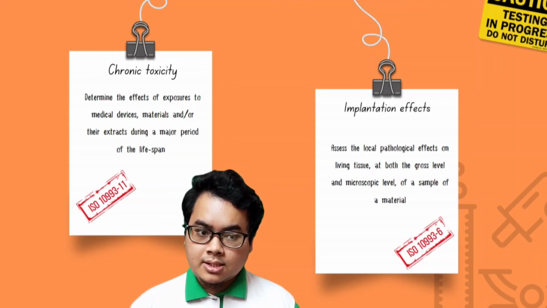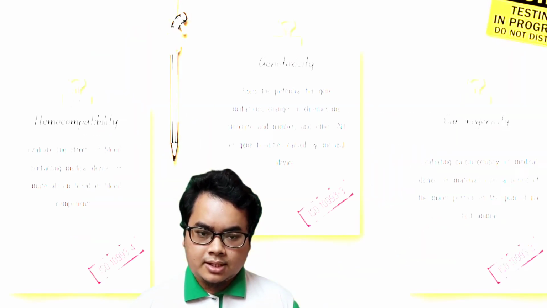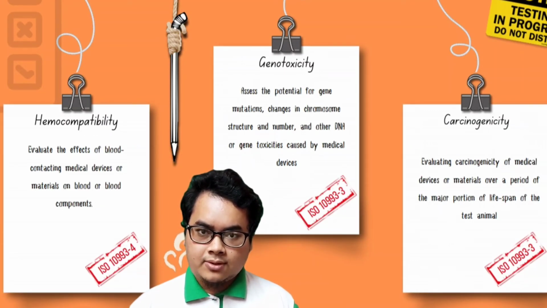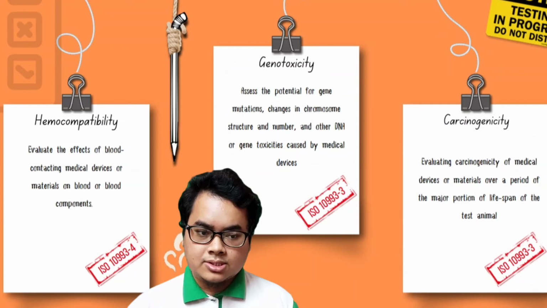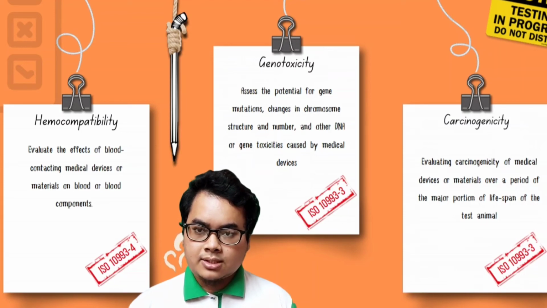The implantation effect test to assess the local pathological effect will be conducted under ISO 10993-6. The last three: the hemocompatibility test to evaluate the effect of the blood-contacting medical device will be conducted under ISO 10993-4. The genotoxicity test to assess the potential for gene mutation will be referred under ISO 10993-3. The last one will be carcinogenicity, to evaluate the carcinogenicity of the medical device, conducted under ISO 10993-3.